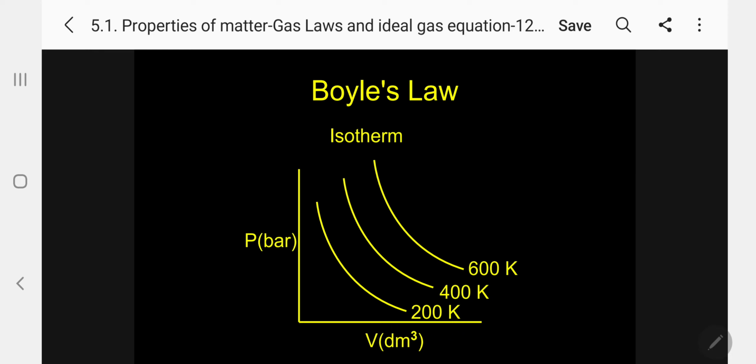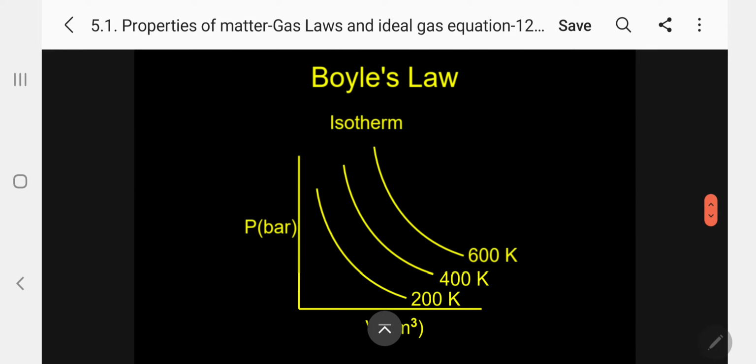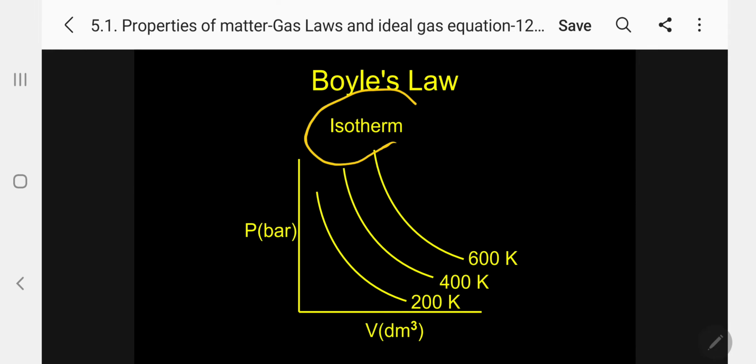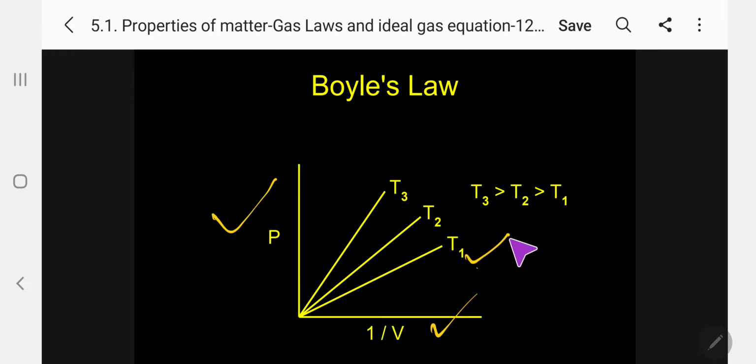In another way also I can plot. This is the most important, kindly follow. These curves are called isotherms. Here also I can call them isotherms. Here I am plotting pressure versus 1 by volume. Previously I plotted pressure versus volume, but here, for Boyle's law, pressure versus 1 by volume, that is inversely proportional to volume. If I plot for 3 different temperatures, T1 is the lowest temperature and T3 is the highest temperature. These curves will also be called isotherms.